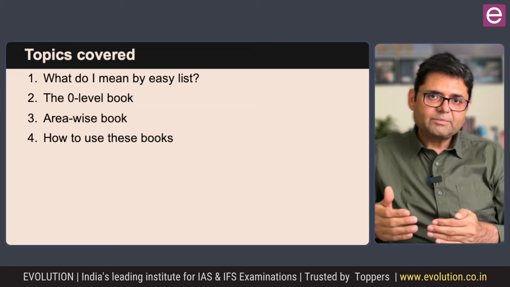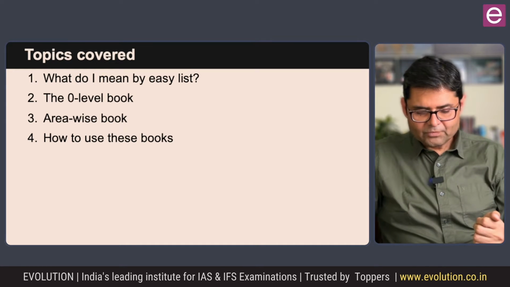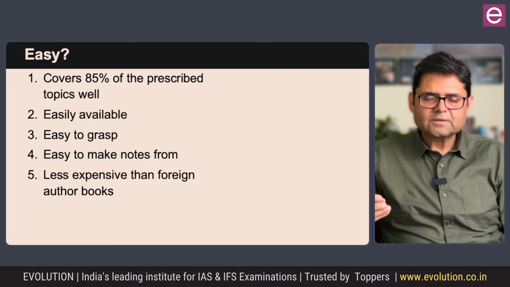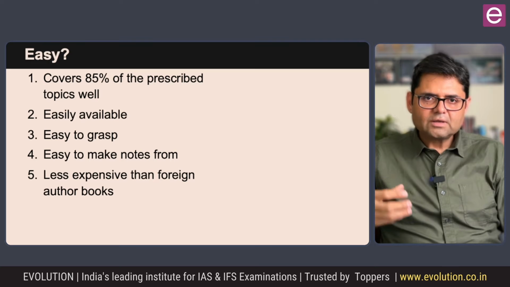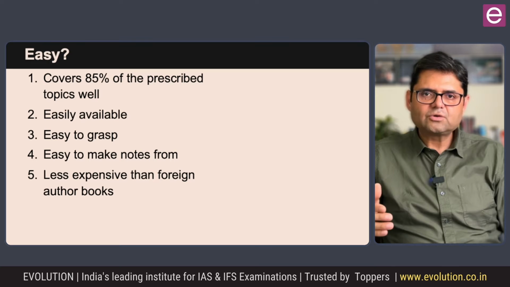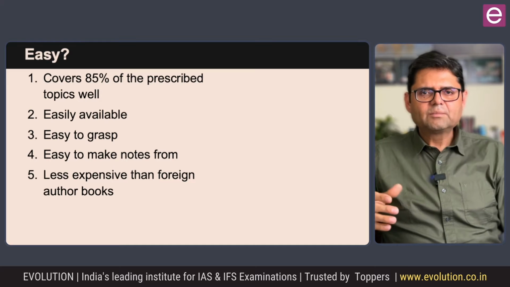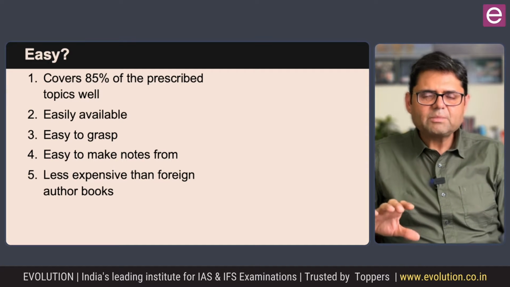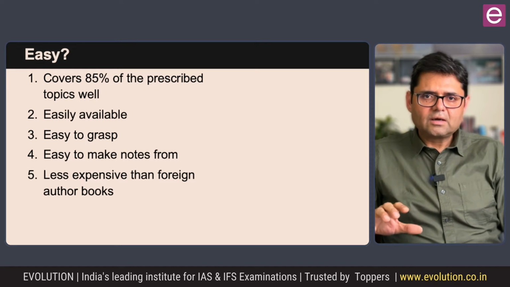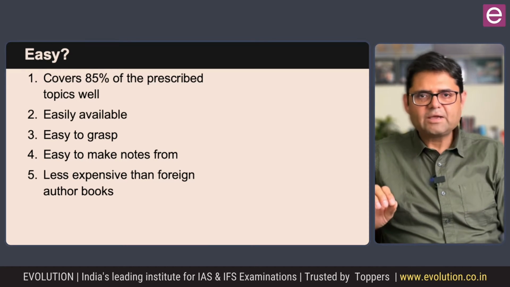Well, before that, let me tell you what I mean by the easy list, and then we can go for the level 0 book. So when I say that this list is an easy list, the first thing is that the books that I'm going to mention here, they basically cover at least 85% of the prescribed syllabus of zoology. Actually, it can cover a little more than that, but I'm keeping it at 85%. That minimum 85% these books are going to cover, and they are not going to require a lot of effort from you to give you coverage of these 85%. Hence, I have picked up these books.